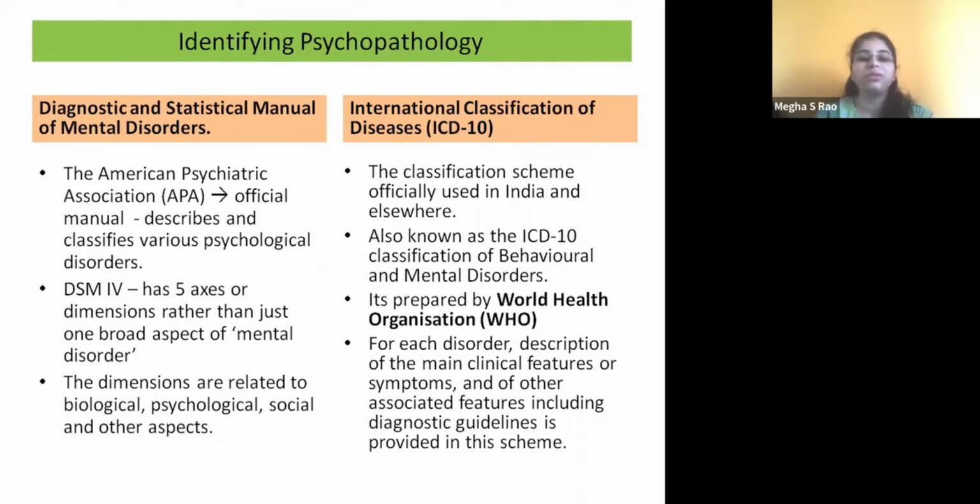It is prepared by the World Health Organization, and for every disorder, it gives a description of the main clinical features, what the actual symptoms of this particular disorder are, and what guidelines we need to follow. All these things will be discussed for each disorder, right? And so these two you need to remember when we are using them for classification.